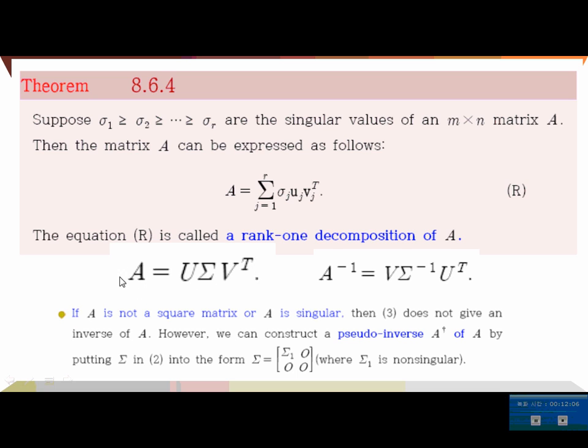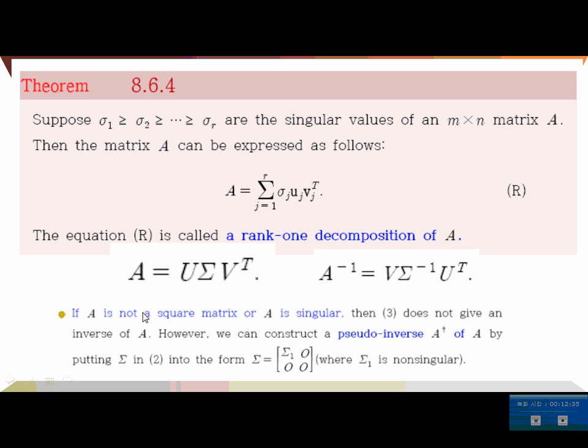If we have a singular value decomposition like this, A inverse can be found in this way if it does exist. Because U and V are orthogonal matrices, their inverses are their transposes. So A inverse is just V times Σ inverse times U^T, which can be easily found if A is invertible.